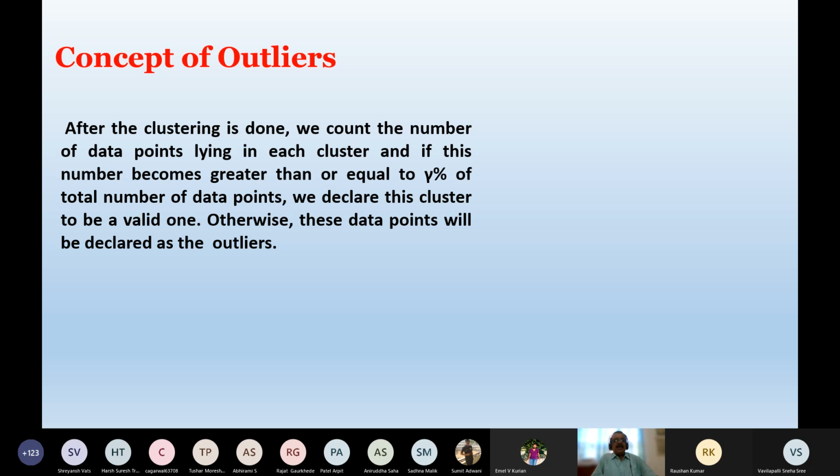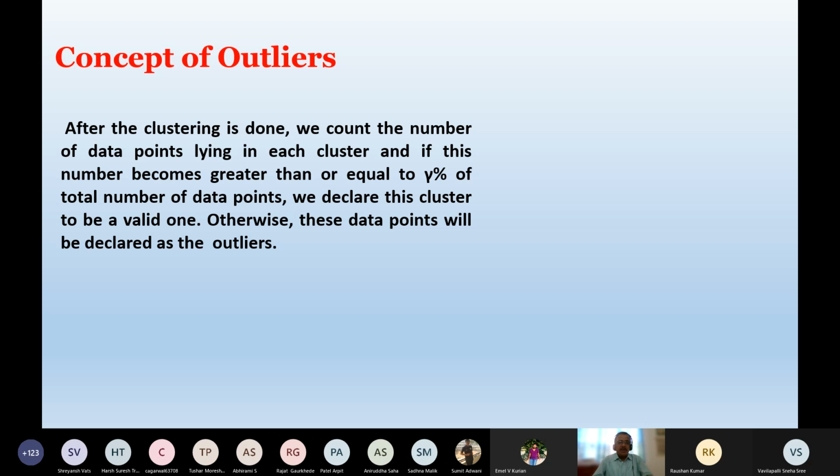Now remember one thing, the performance of this particular clustering algorithm is very much dependent on the values of beta and gamma. What is beta? That is the threshold value of similarity. Generally, we try to keep this threshold in a range of 0 to 1.0.